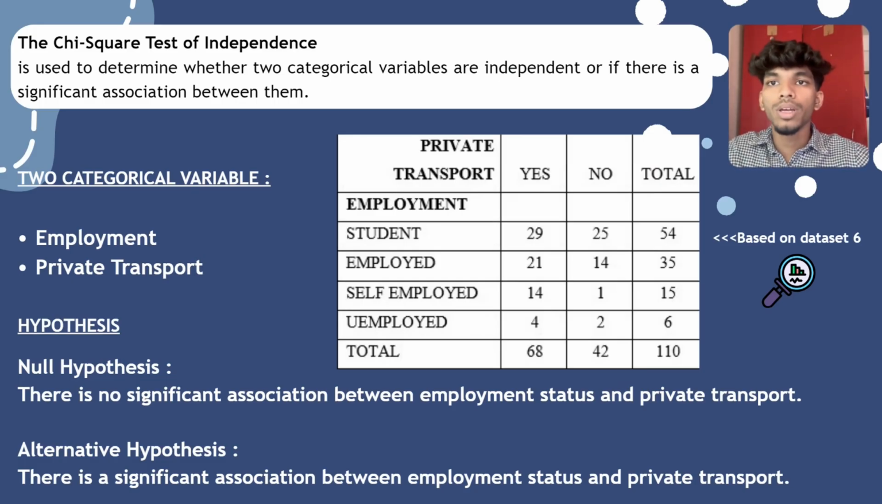On this slide, we have the data that shows how many people in each employment category use or do not use private transport. The null hypothesis assumes that there is no significant relationship between employment status and private transport. On the other hand, the alternative hypothesis suggests that there is a significant relationship between the two. Looking at the data, we see that, for example, 29 students use private transport while 25 do not. This data helps us move forward with the calculation needed to test this hypothesis.